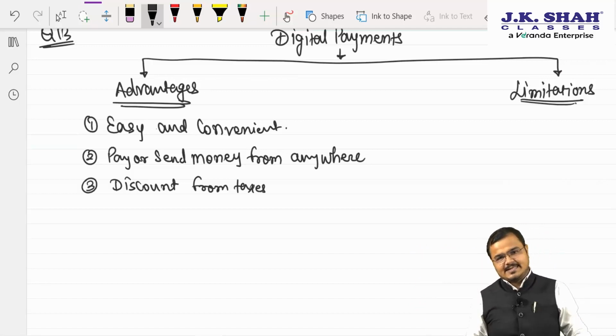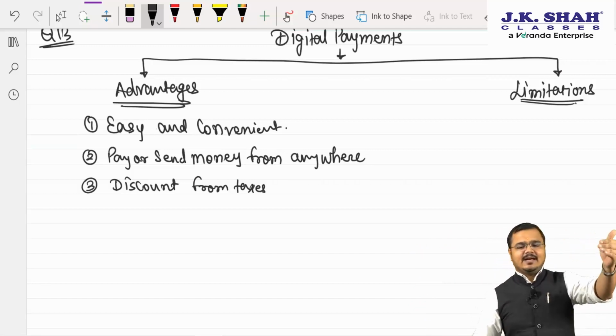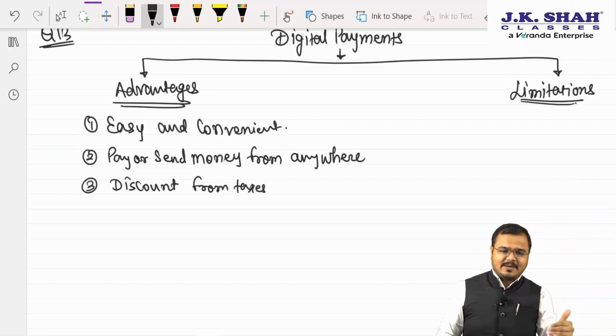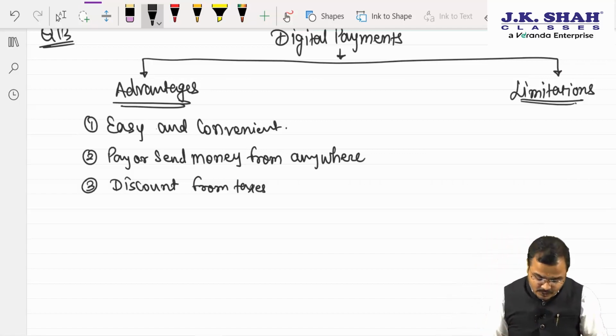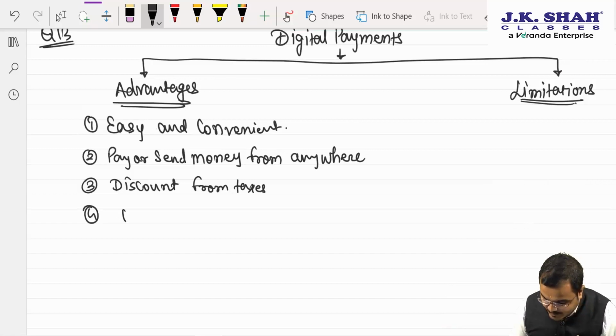Understood? Yes, sir. So number one, easy and convenient, pay or send money from anywhere. It provides a lot of what, people? Sir, discount from the taxes. Fourth, very important one, people, it provides return records.